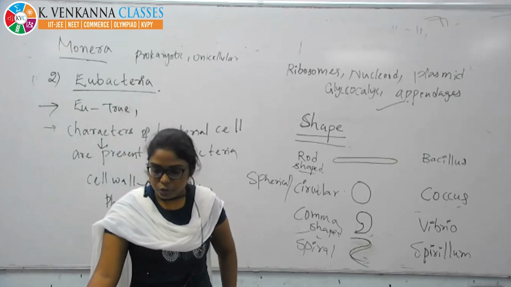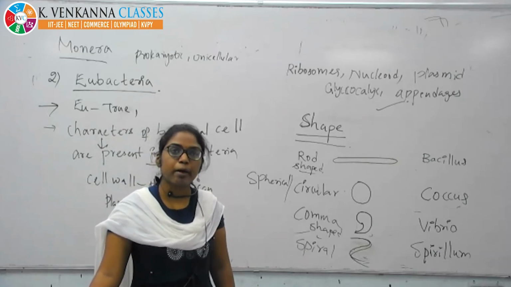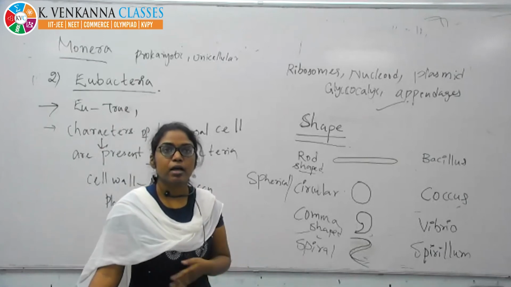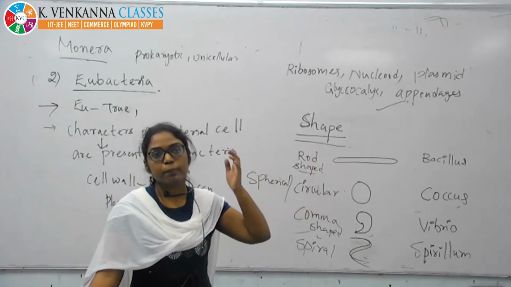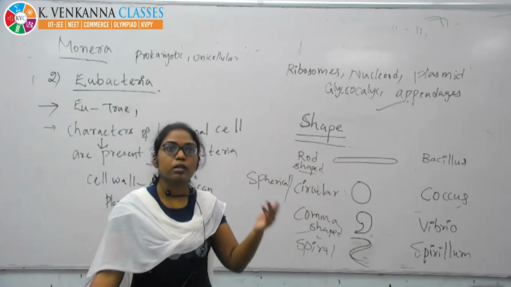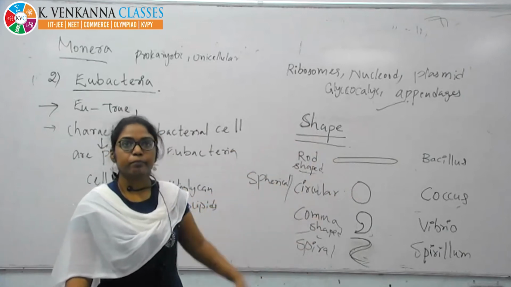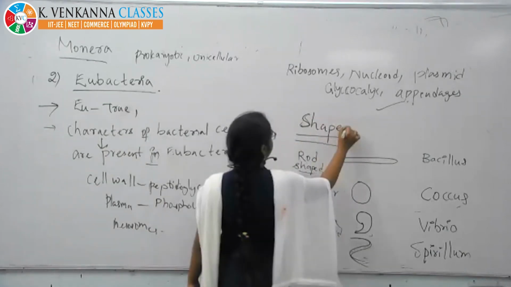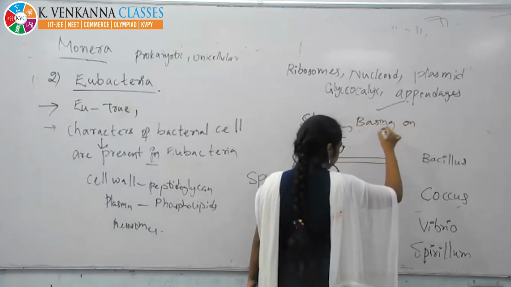And basing on the nutrition, bacteria are of two types, autotrophic and heterotrophic. Autotrophic bacteria can prepare their own food materials. Heterotrophic bacteria live under a host and depend on other organisms. This is basing on shape, the bacteria are divided. You want to write it, okay?